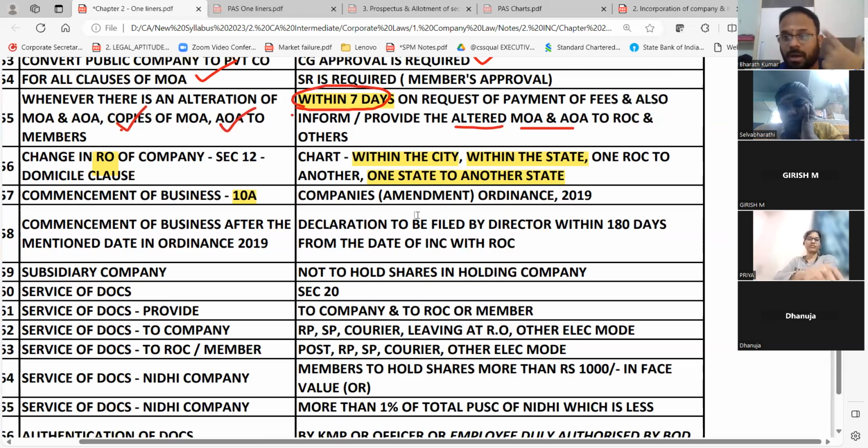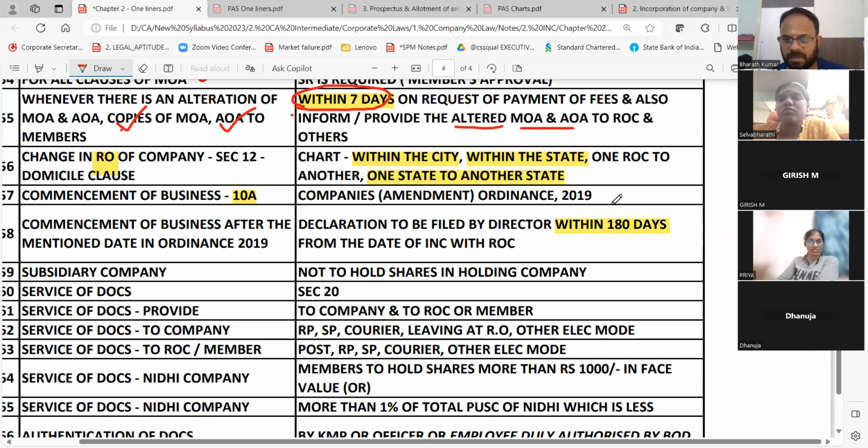They are saying if at all you commence the business after 2019, a declaration has to be filed by the director within 180 days from the date of incorporation with ROC, with certain documents. Then if that is all allowed, subscription money is fully paid, then ROC is absolutely fine with the director's declaration. Then only they can go for the loans, borrowings, and other commitments. That means first 6 months, no expectation, just continue with the business. That's what they are saying. Are you clear? Next. So please mark this. 180 days is very crucial.